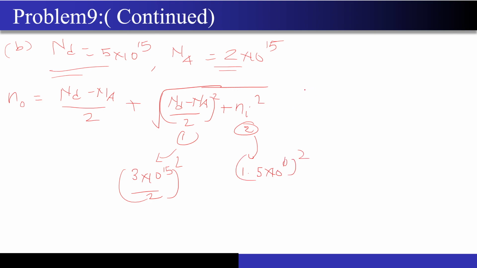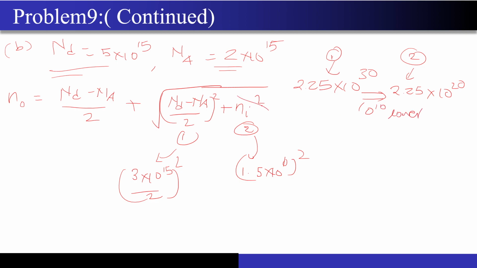right? If I compare these two magnitudes, it will come out to be something like 2.25 into 10 to the power 30. This is the magnitude for the first term, and the second term's magnitude is around 2.25 into 10 to the power 20, right? It is almost 10 to the power 10 times lower, correct? So I can easily ignore this term over here. And if I take this square term out of the square root, then this N naught will come out to be just Nd minus Na, right?